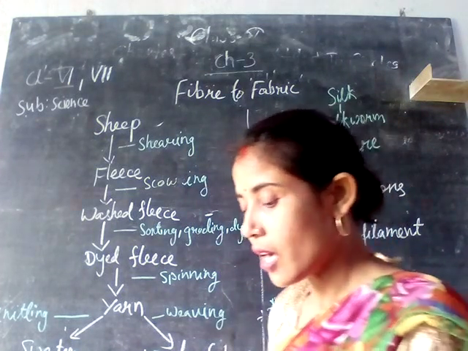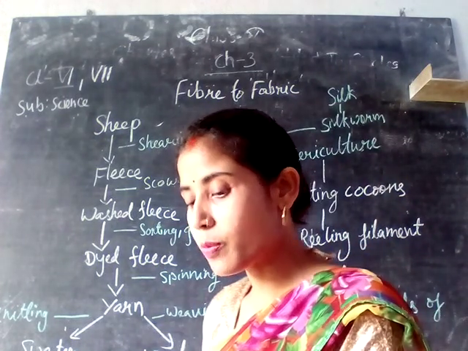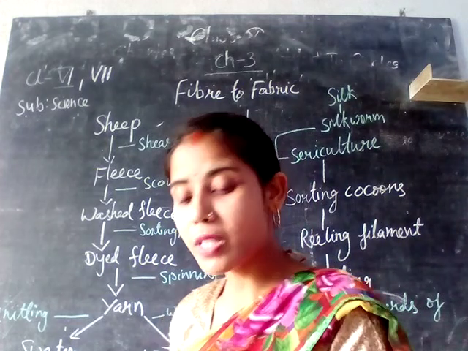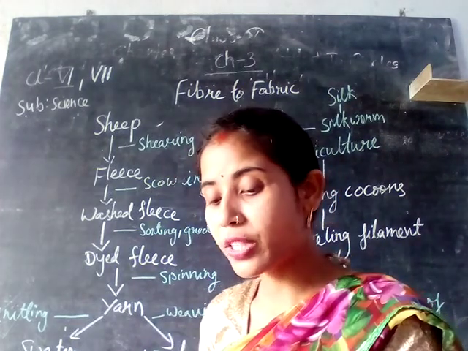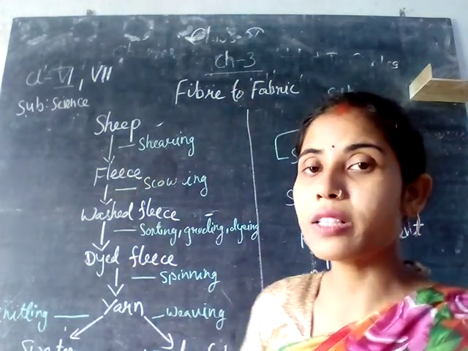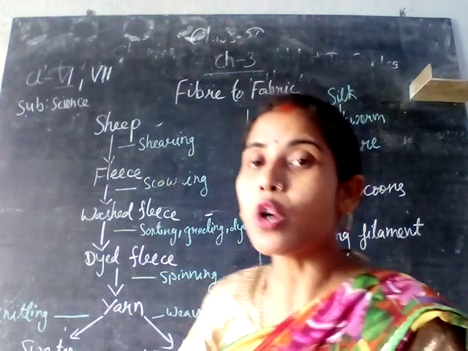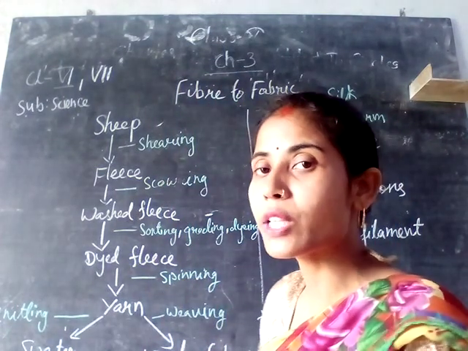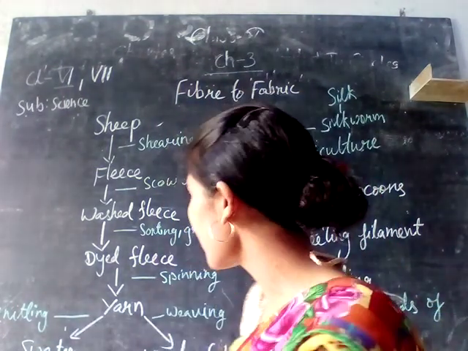So the fleece of the sheep is sent to the factory, where the different textures are separated. Sorting means grouping of the fleece into different categories. That is called the sorting of the fleece.